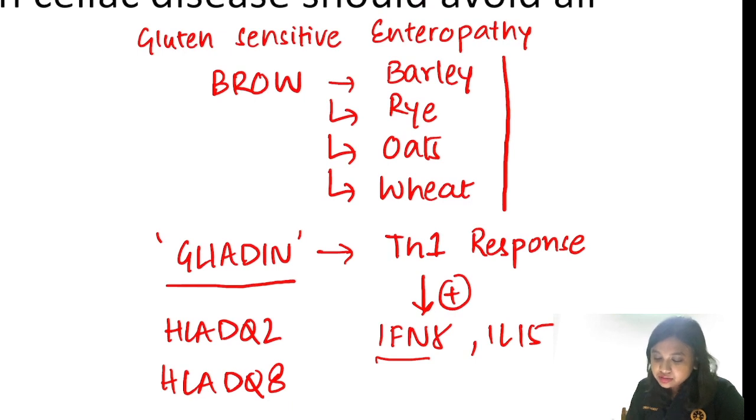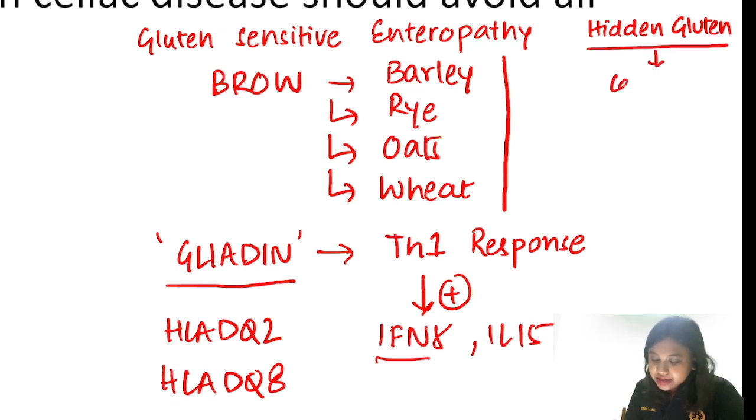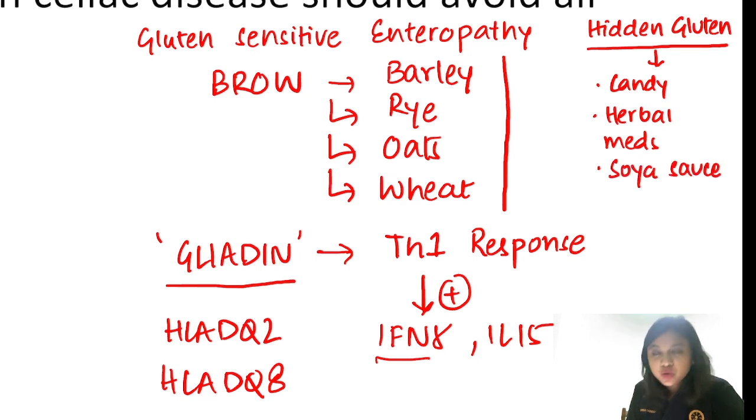So hidden glutens in a child can be found mainly in candy, herbal medications, soya sauce, etc. Okay.